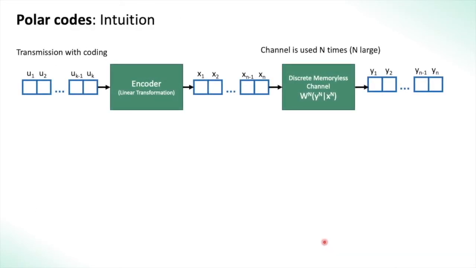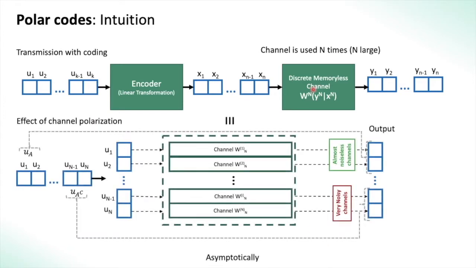In this slide, we see a clear intuition of what is happening in a polar code. What channel polarization does is the net channel seen by the input vector is polarized, that is, it gets split into n channels which each bit sees. The ith input bit is effectively transmitted through WnI. Some of these channels become almost noiseless and some of these become very noisy.